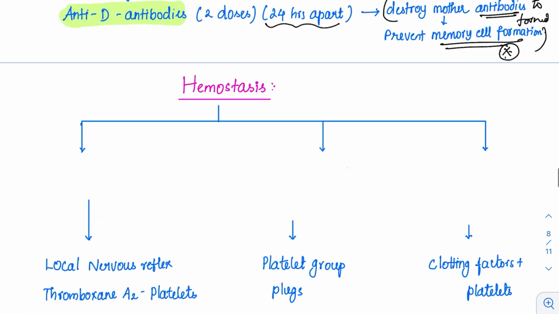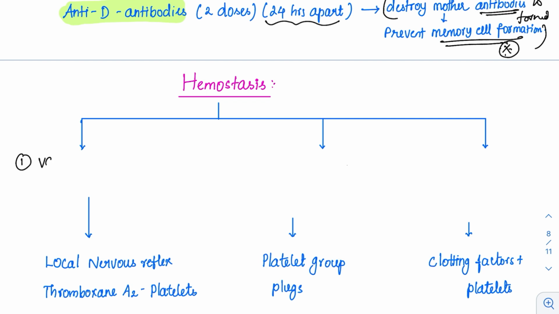So what happens whenever there is an injury? There usually happen three processes. The first one is vasoconstriction. An injury has happened and my blood vessel is oozing out and bleeding. So if there is vasoconstriction, it will try to prevent the blood loss. So vasoconstriction is the first event.